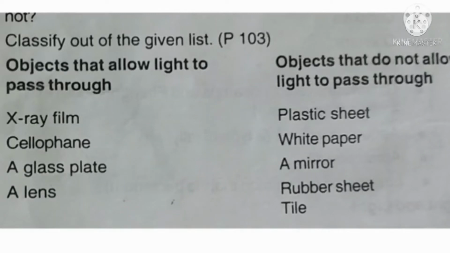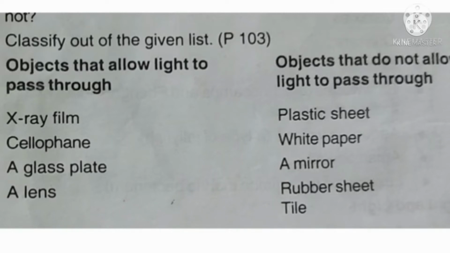The objects that allow light to pass through are X-ray film, cellophane, a glass plate and a lens.